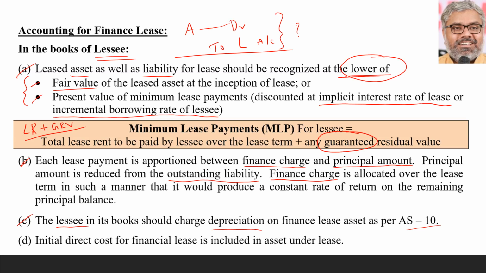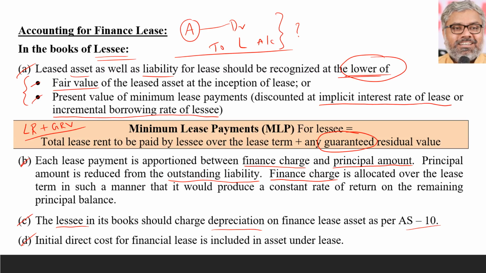Legal form wise, lessee is not at all the owner of the asset, but still, who can charge depreciation according to AS 10 is lessee. AS 19 tells lessee can charge the depreciation in the books as per AS 10. That is another point to be noted. When it comes to accounting standard 19, depreciation has to be charged by the lessee. So asset will also get depreciated over a period of time. Naturally, entries will be depreciation account at R to asset account, P&L account at R to depreciation account.